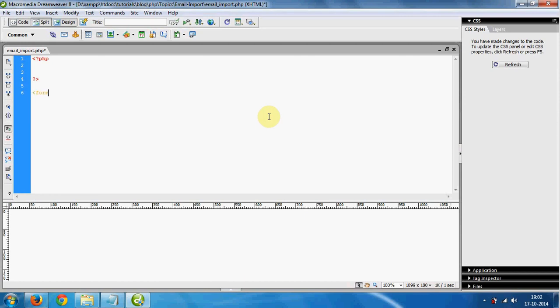First creating a form, and a submit button.